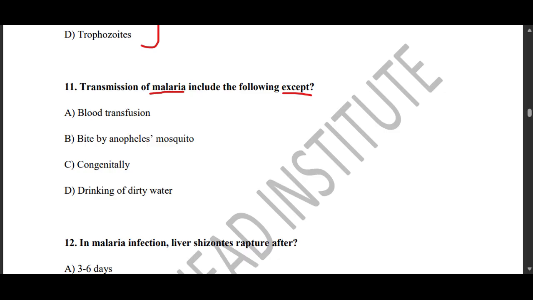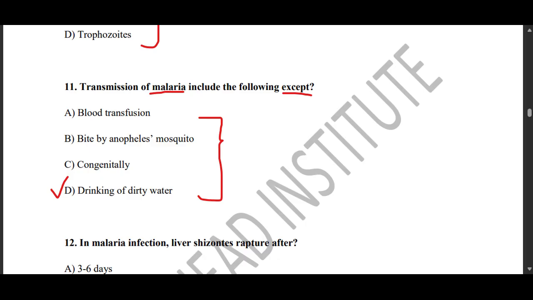This question is very easy and straightforward. Transmission of malaria includes all of these mentioned, except for option D, which is talking about drinking of dirty water.